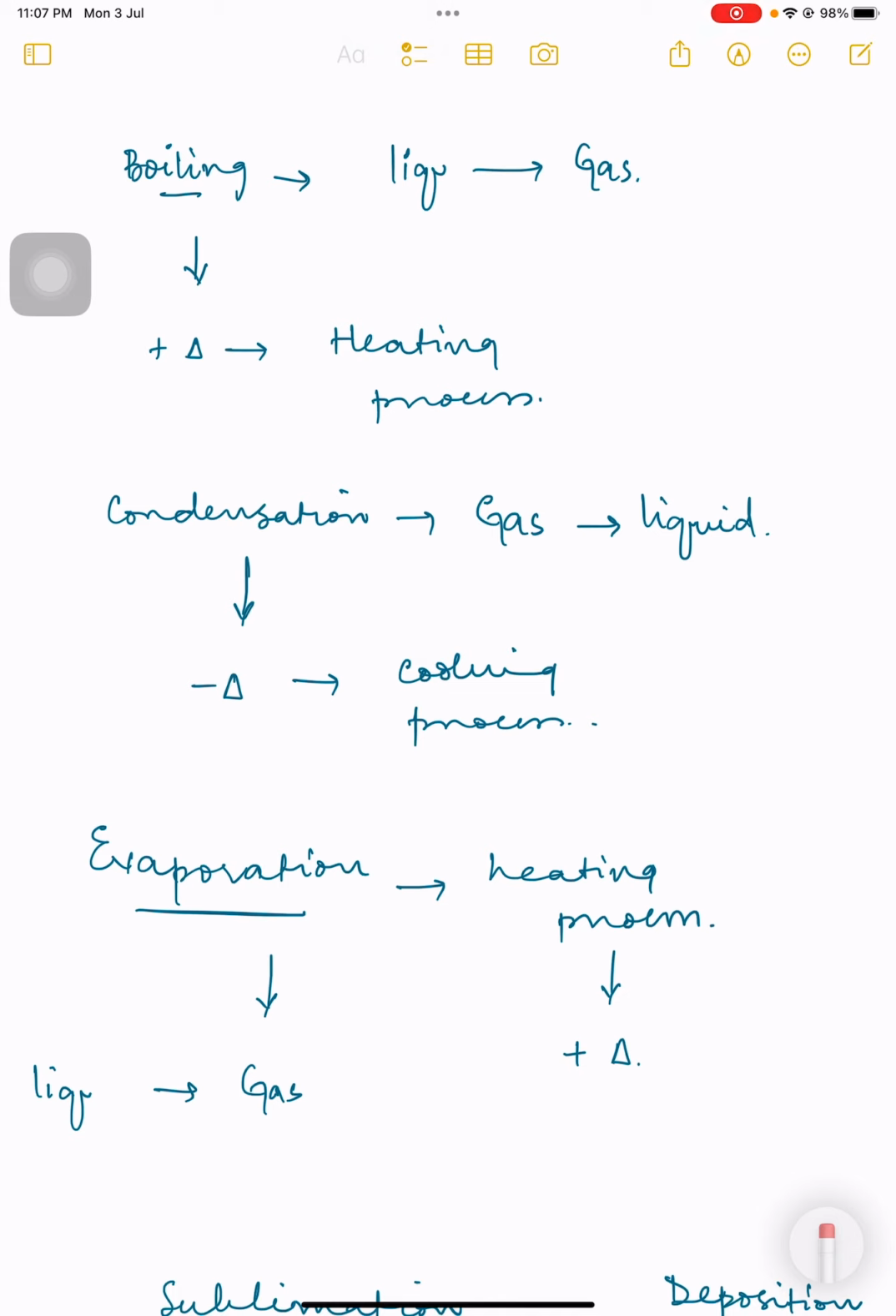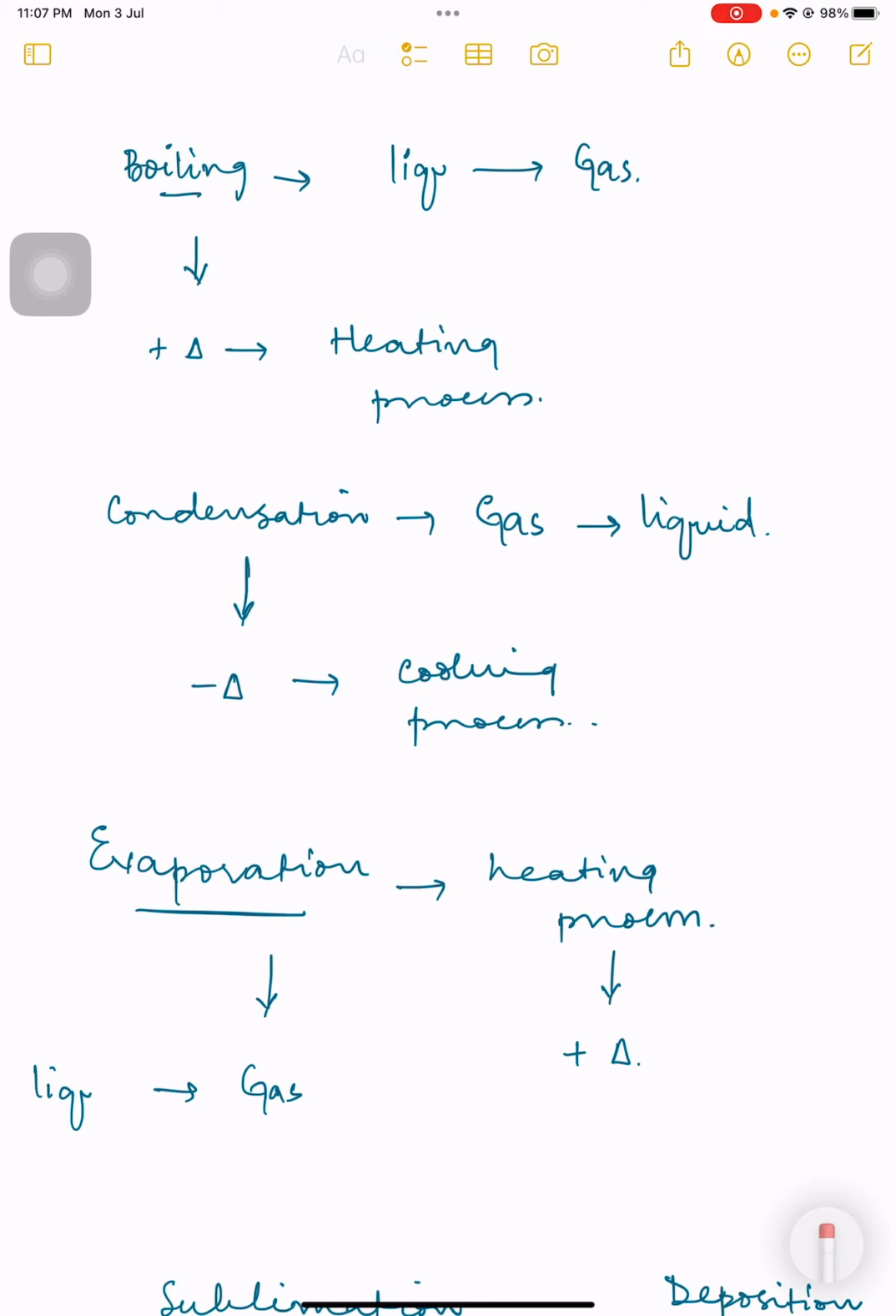Then there is another process called evaporation. In evaporation, basically it is a heating process. It does not occur at a specific time or a specific temperature. I'm going to explain shortly what the difference is between evaporation and boiling, but right now I'm telling you what evaporation is. In case of evaporation, we have a liquid at the start, and the liquid is turning into a gas, and that is called evaporation.